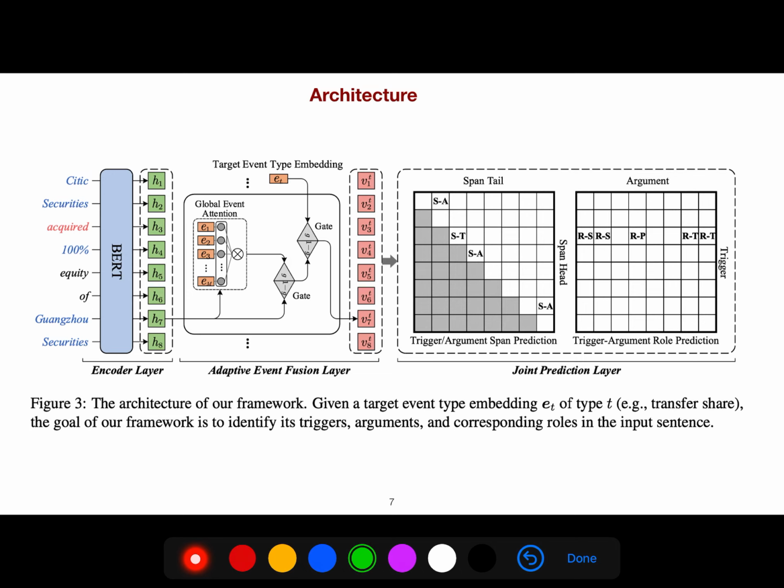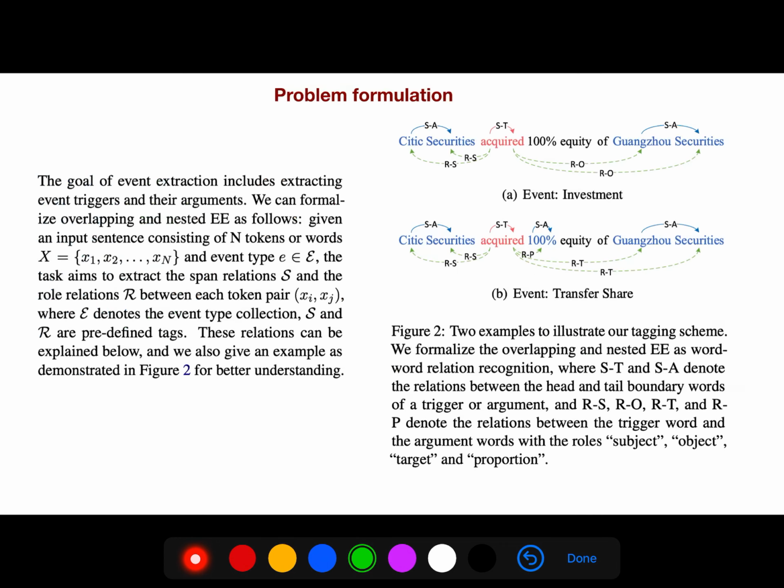So this is the architecture. You have an adaptive event fusion layer after getting the contextual representation from BERT. Then we do the joint prediction layer. The goal of event extraction includes extracting event triggers, like for example this one, acquired, which is a trigger.